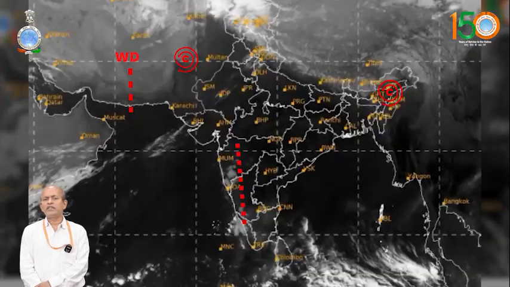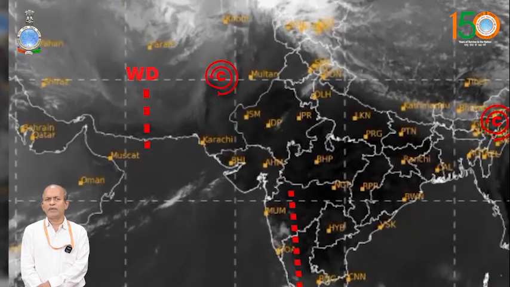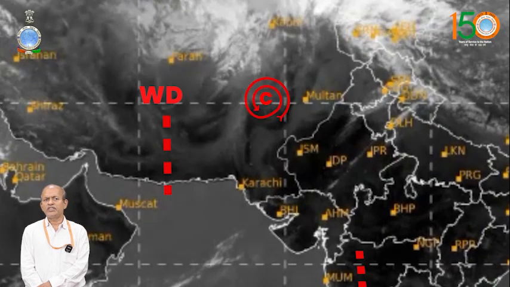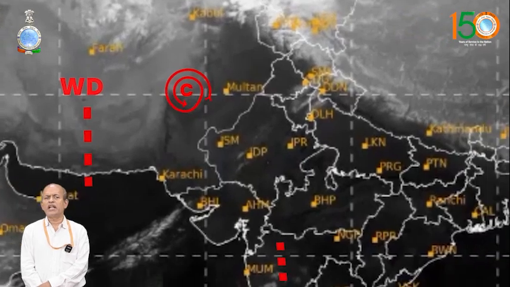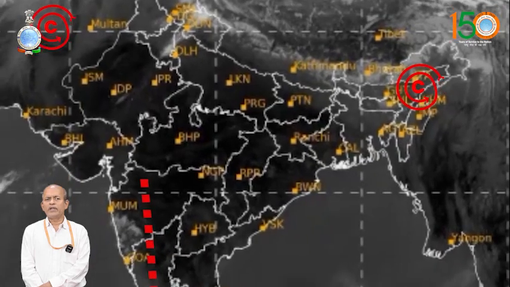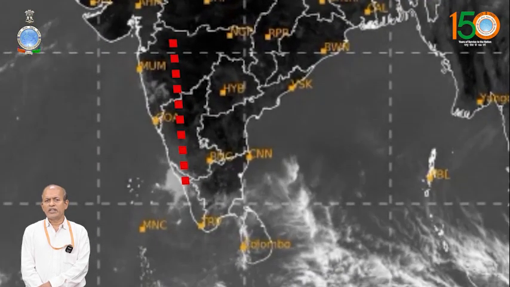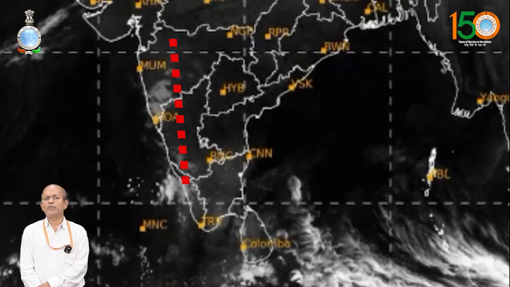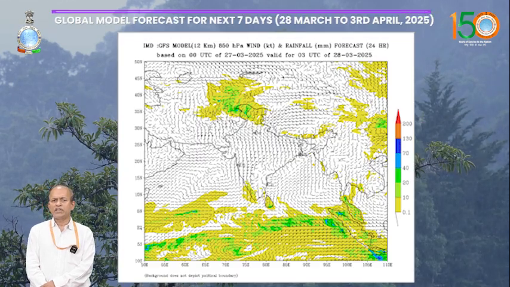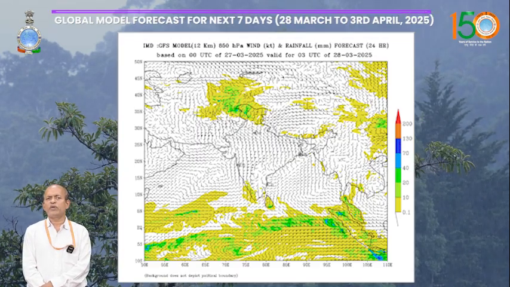Today, the 27th March, no major synoptic conditions are prevailing. But there is one western disturbance approaching from the Afghanistan-Pakistan region, a cyclonic circulation over the Pakistan region, another cyclonic circulation over Arunachal Pradesh, a north-south wind trough from Maharashtra to northern Kerala, and also a trough in the upper troposphere. Then this is the forecast from the global model. The global model forecast associated with the WD shows some rainfall expected over northern India, and isolated rainfall is also expected during the coming week, from 28th March to 3rd April.